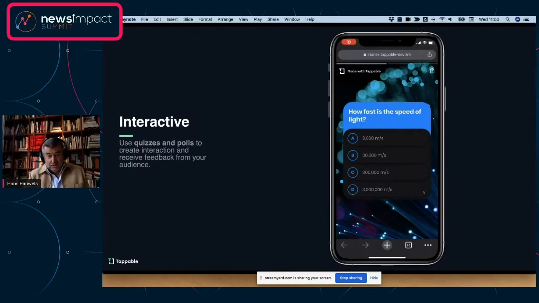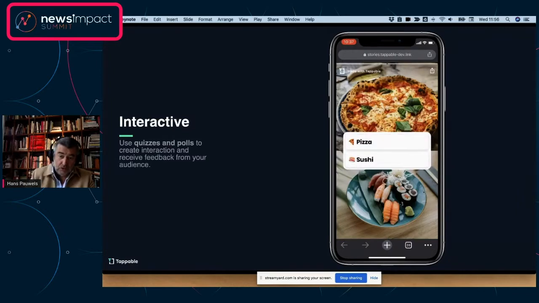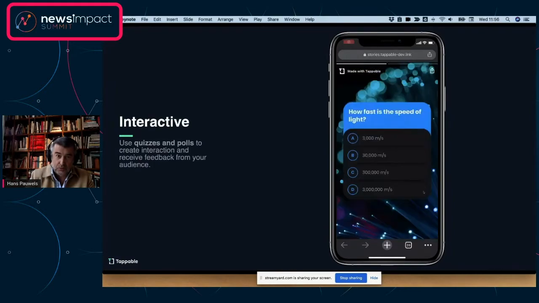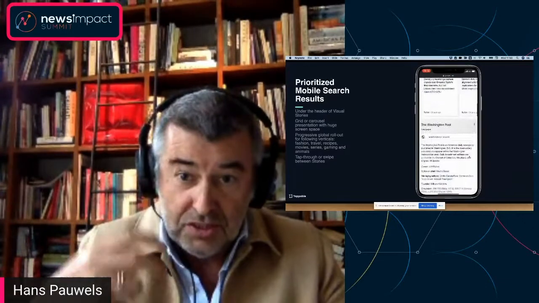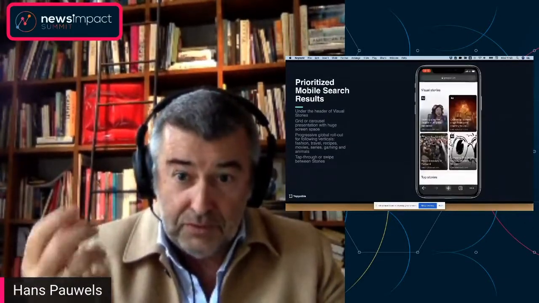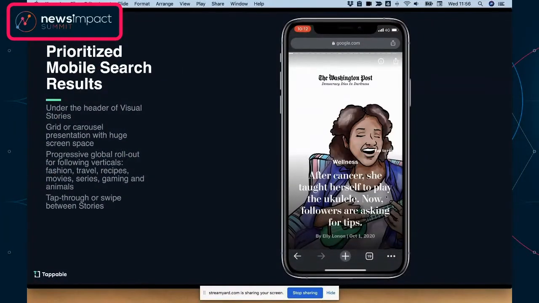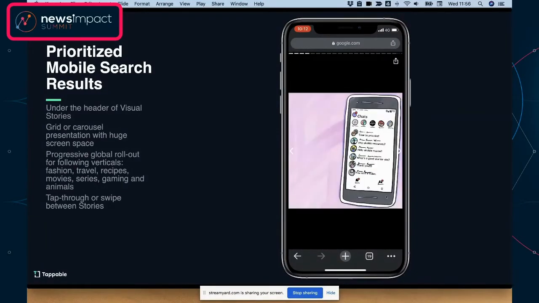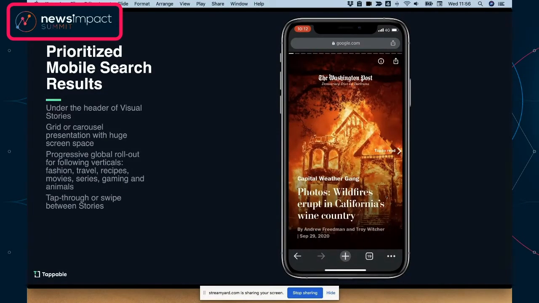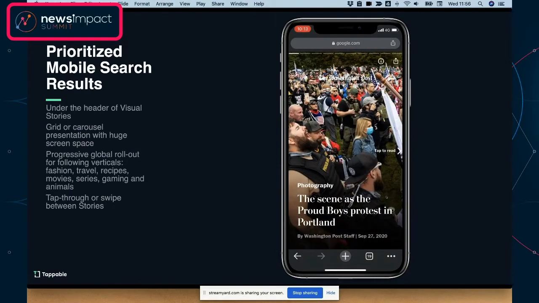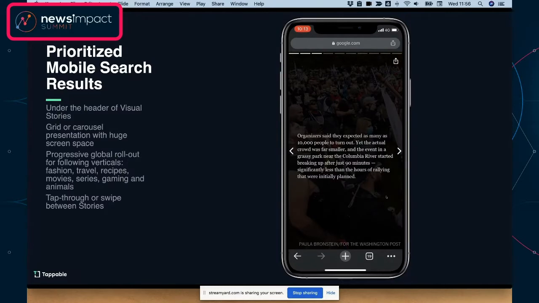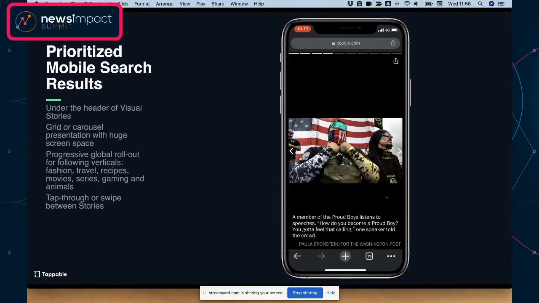Web stories are interactive, and you can see here a small video of quizzes and polls that you can very easily apply into stories to get feedback from your audience. And the search results in Google mobile searches are pretty impressive, because here you can see how visual stories come up. They're grouped together in a grid under visual stories, and they open up and you can click through and swipe through from one story to another. This is currently limited largely to the USA, but that's going to come out worldwide later on.